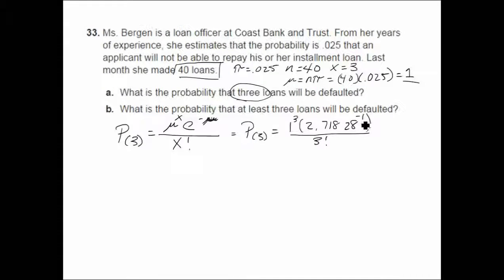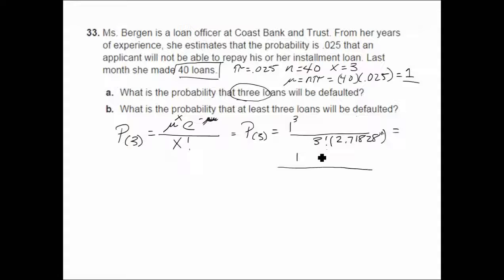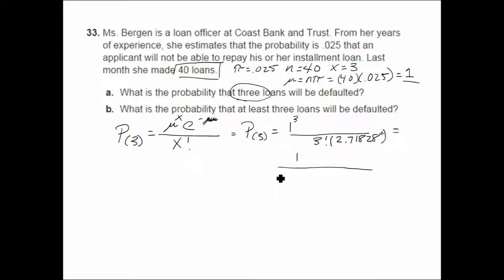Let's get rid of this negative power by moving the e to the negative mu to the denominator. In our numerator, we just have 1. In our denominator, we have 3 factorial. Remember, 3 factorial is 3 multiplied by 2 multiplied by 1. I don't need to write 1 though.